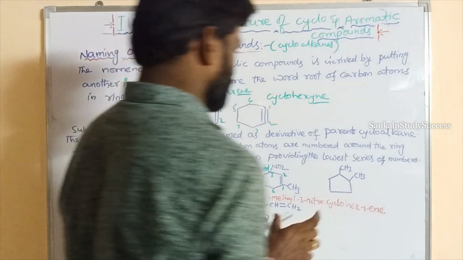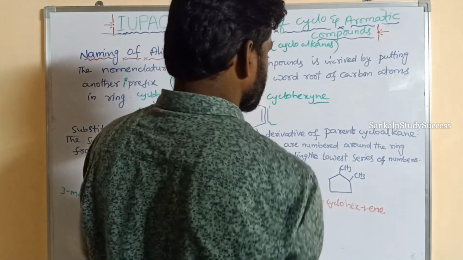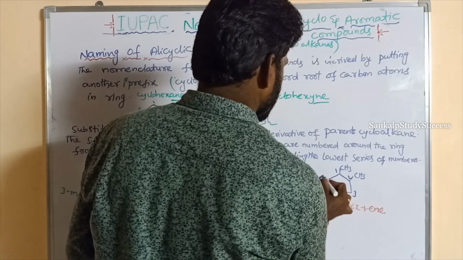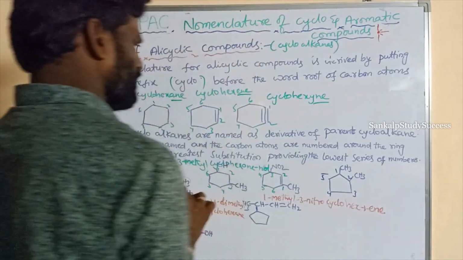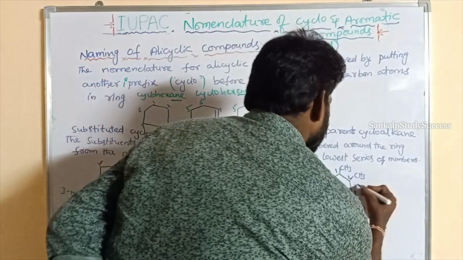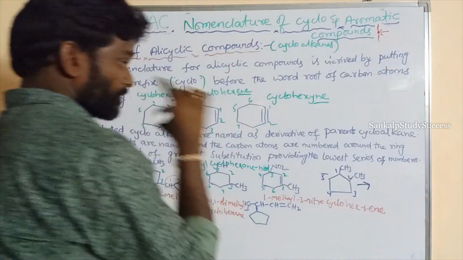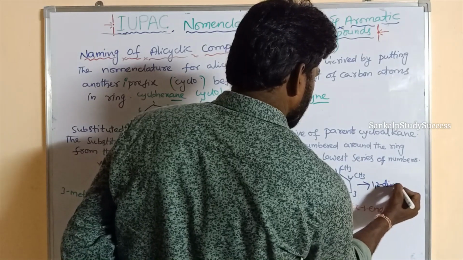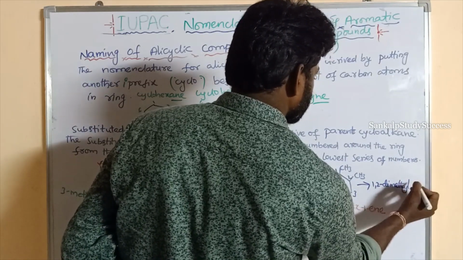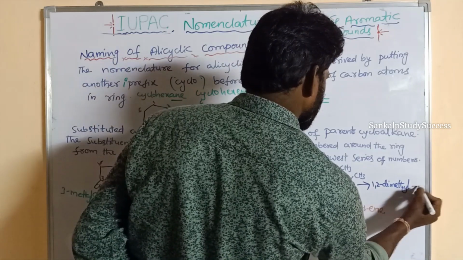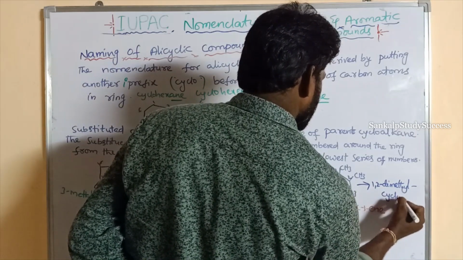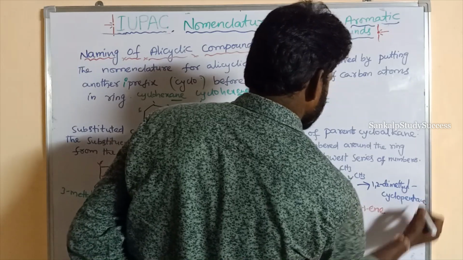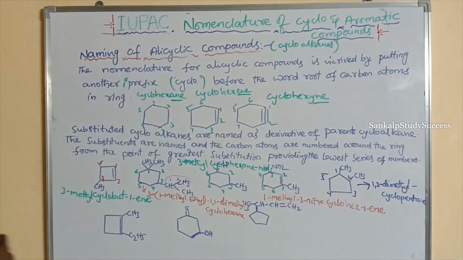So this is for the next one. 1, 2, 3, 4, 5. Right. What is its name? Its name is 1,2-dimethyl, cyclopentane. How many carbons in the parent chain? 5 carbons, cyclopentane. Right, next goes to this.